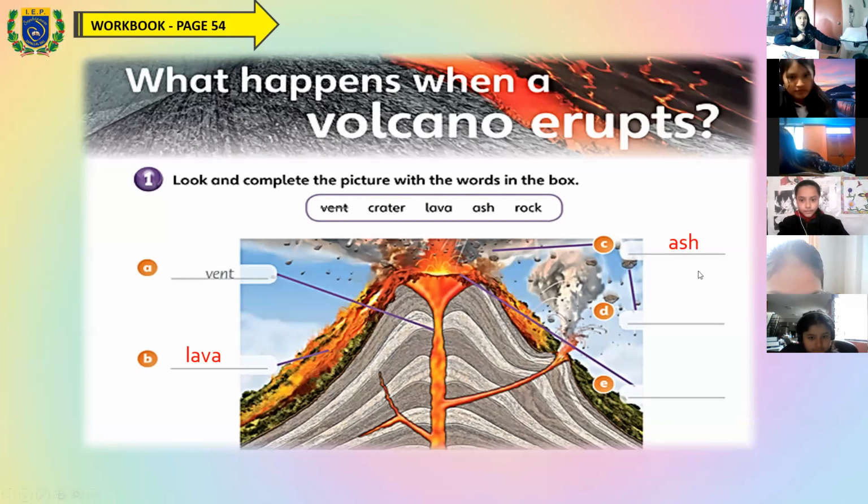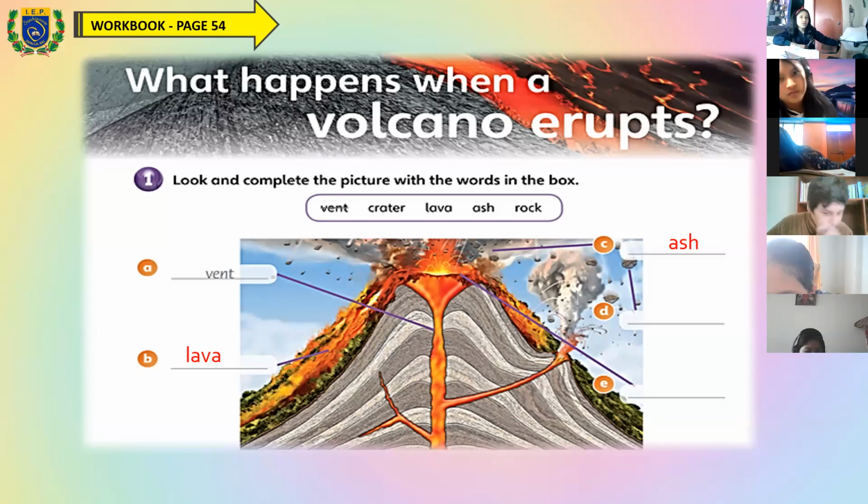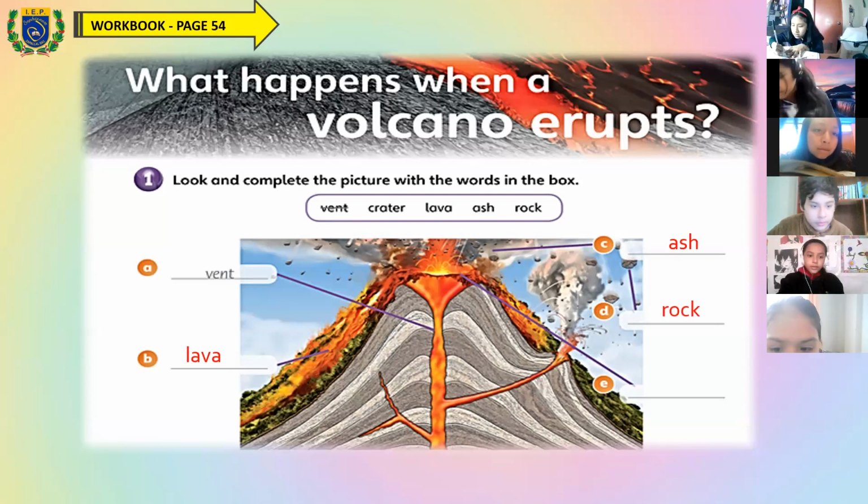The letter D is pointing to this little or big material. Rock. Yes, very good. A rock, or rocks in plural.